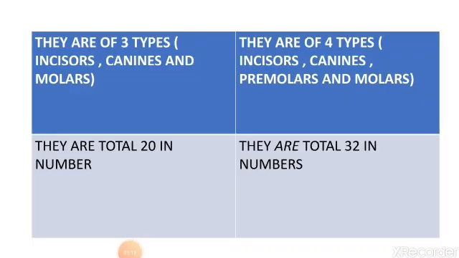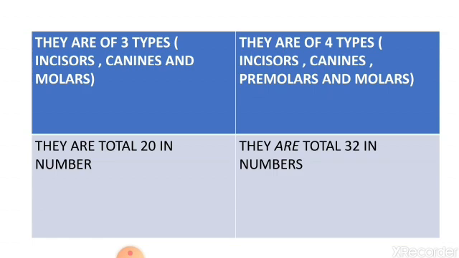There are three types of milk teeth in our mouth. These are incisors, canines and molars. And there are four types of permanent teeth. These are incisors, canines, premolars and molars. Here premolars are the extra teeth in an adult mouth which the child does not have.